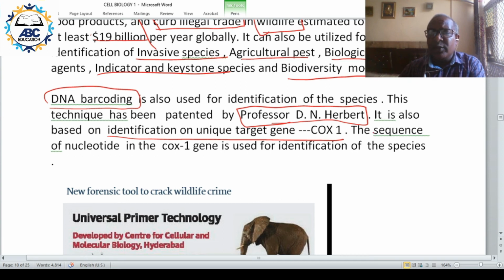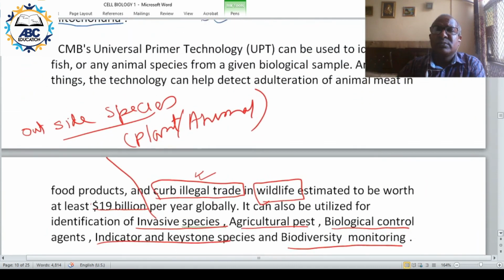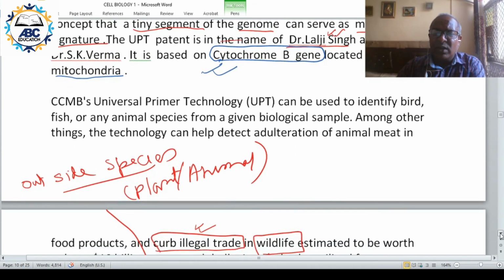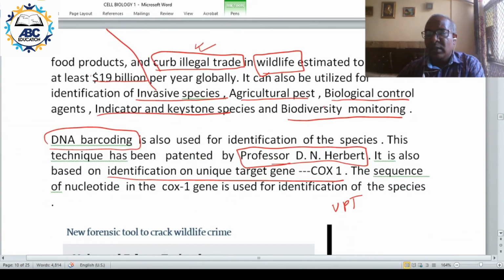UPT is based on cytochrome B gene. We had discussed that. UPT is based on sequencing the cytochrome B gene.